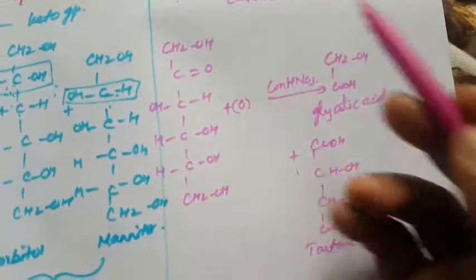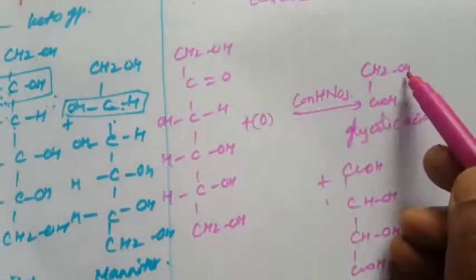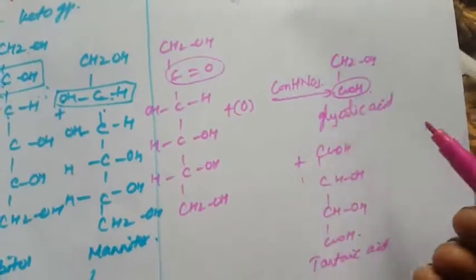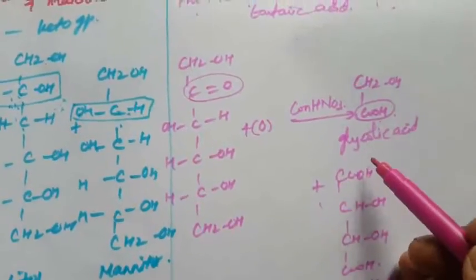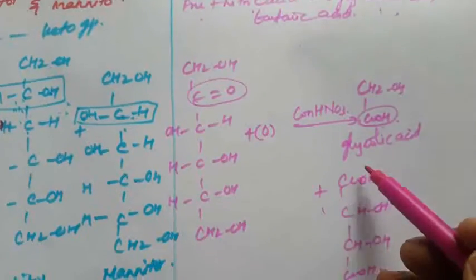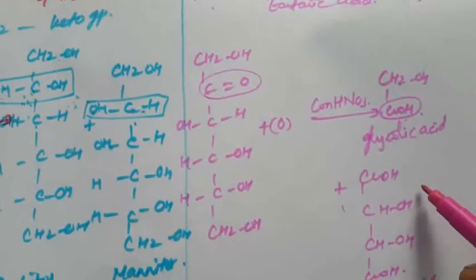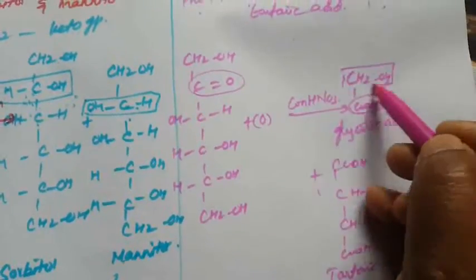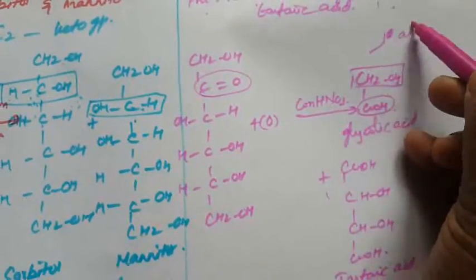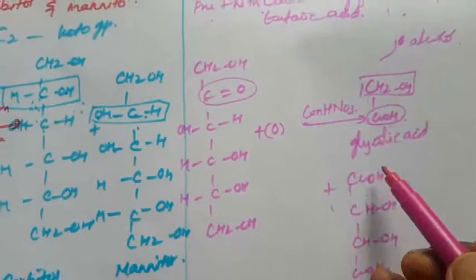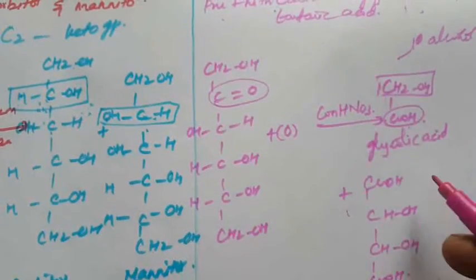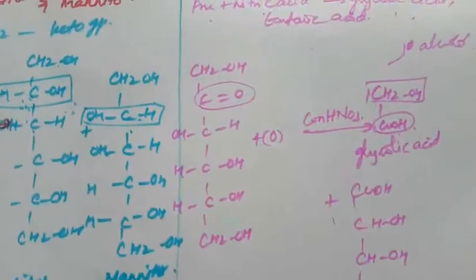When oxidized, it forms glycolic acid and tartaric acid because only the second group varies. This result shows that the keto group is present at C2. It also shows that a primary alcohol is present at the first position. Based on this evidence, the following structure of fructose is confirmed.